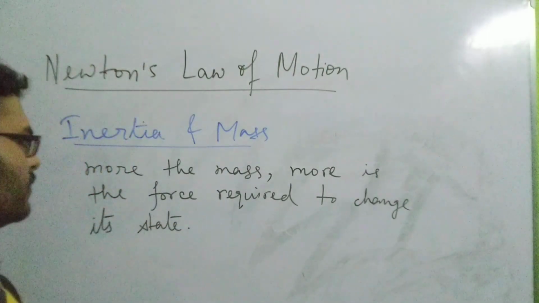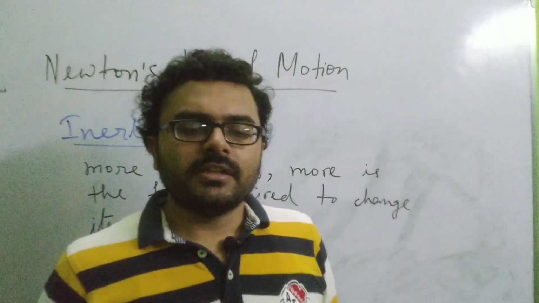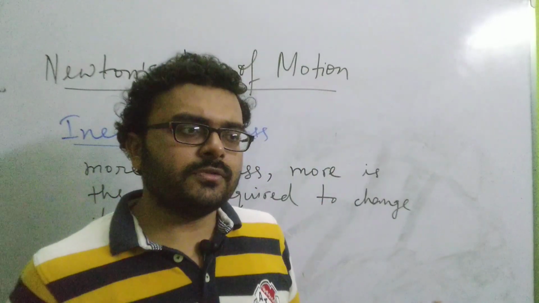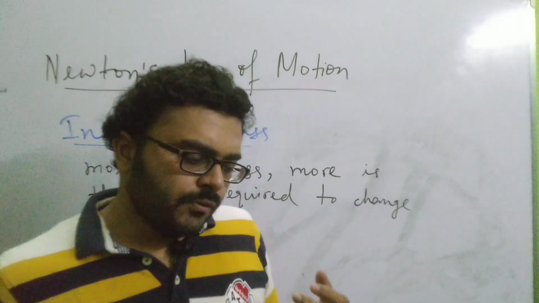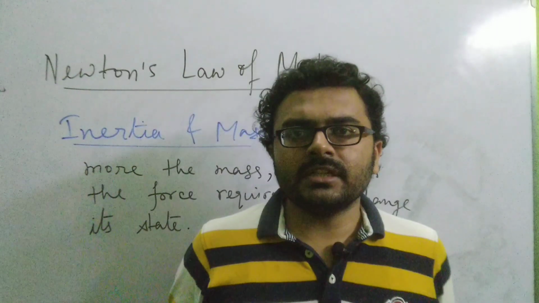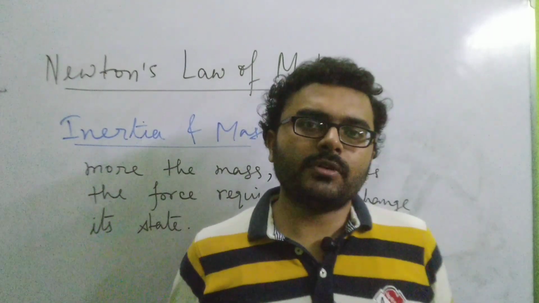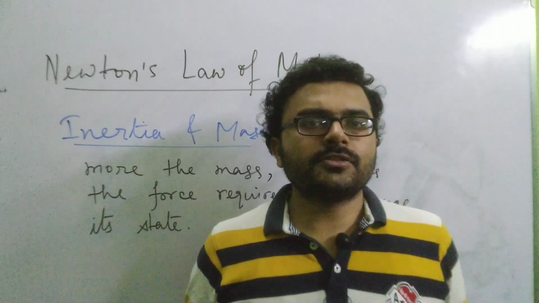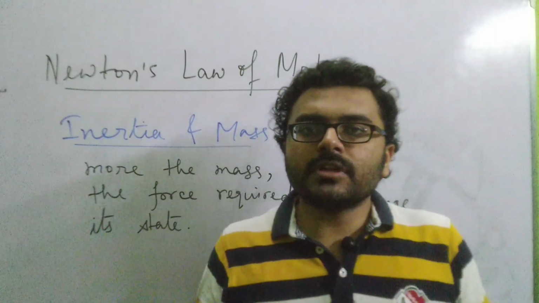More the mass, more is the force required to change the state. Is it clear? We can say definitely why more force is required: because inertia is greater for a body which has more mass, and the reverse is also true. Less is the mass, less is the force needed to bring about a change in the state.